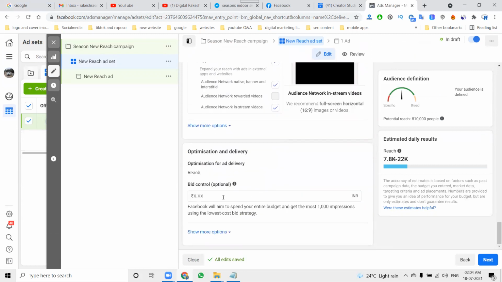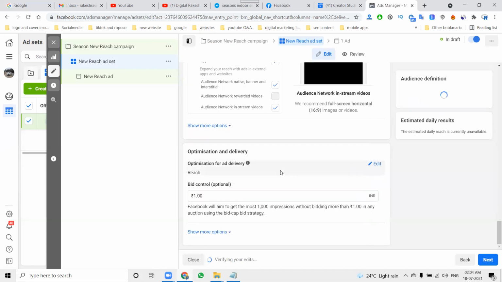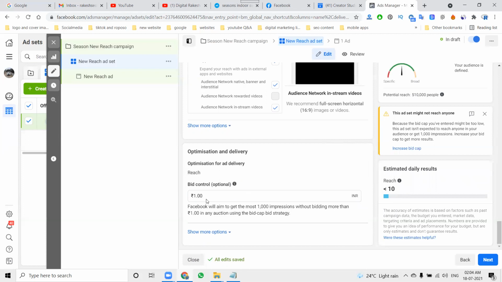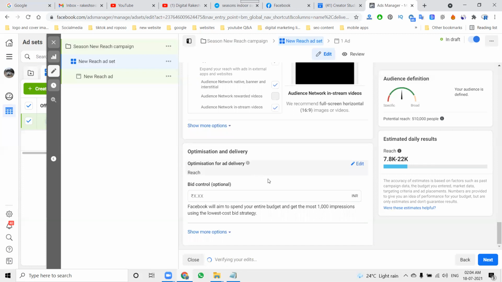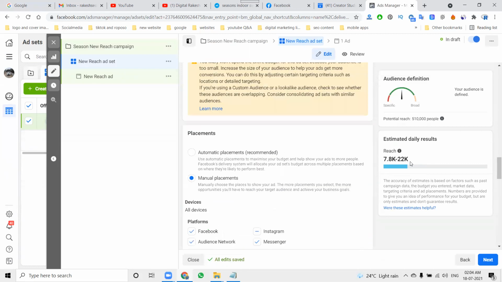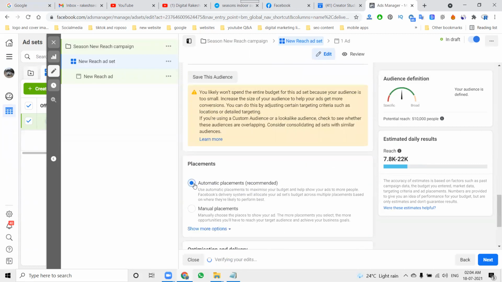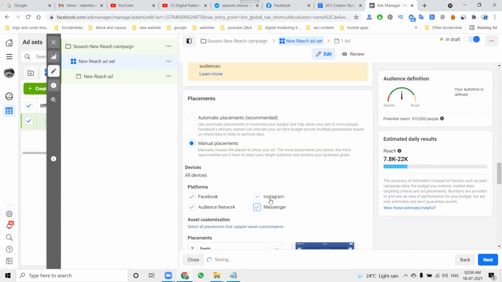If any budget control is required, it means per reach I'll give some certain budget. Suppose 1 rupee. What happens? It completely affects your results. That is why you shouldn't give any bidding control budget. Now the reach is 7k to 22k, depending on the audience target. If I'm selecting automatic placements or manual placements, nothing will be different in the reach. And an extra option will be Messenger also.